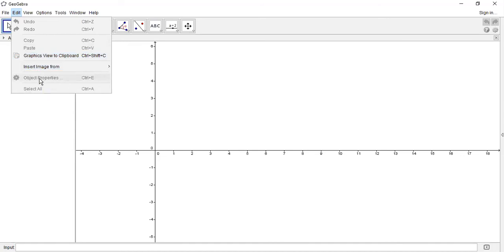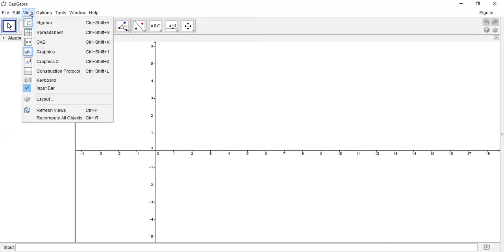We can check the object property, whether it is JPG or PNG, or any kind of information about the object is given there. It can show the complete information about the file. Then select all. We can select the complete construction. If 10 constructions are drawn on the graphic view, then all 10 will be selected by using select all. Then you can go for copying, delete, or cut. So this is the way we can delete it. And that's why, for the purposes of copying or deleting content, this tab is important. Remember.